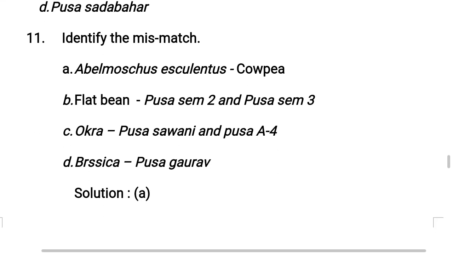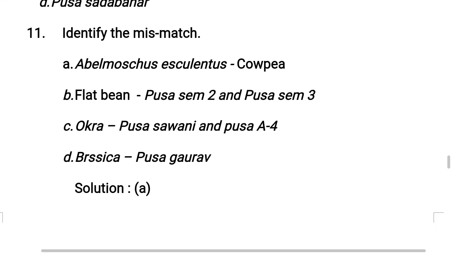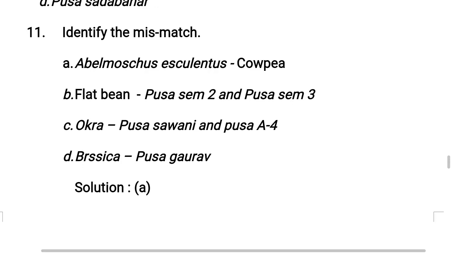Next, 11th question. Identify the mismatch from the ABCD options. Let us see one by one in detail. Option A, Abelmoschus esculentus, cowpea. Next, flat bean, Pusa Sem 2 and Pusa Sem 3. Next, okra, Pusa Sawani and Pusa A4. Next, option D, brassica, and it is nothing but Pusa Gaurav.